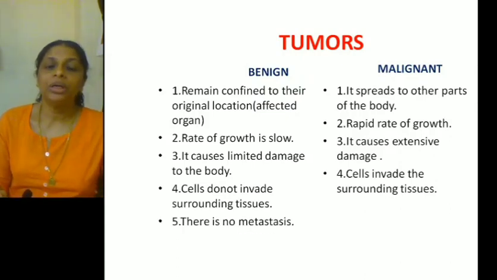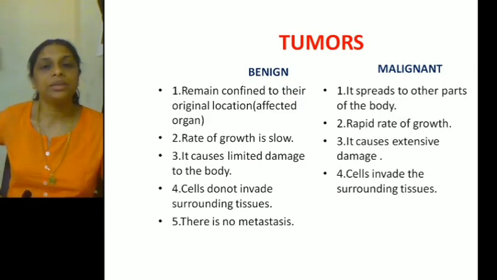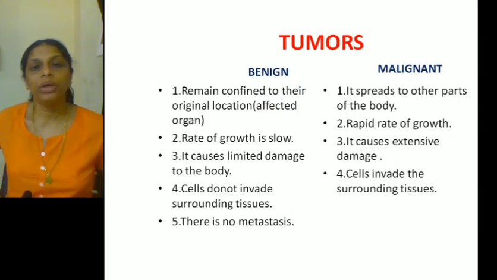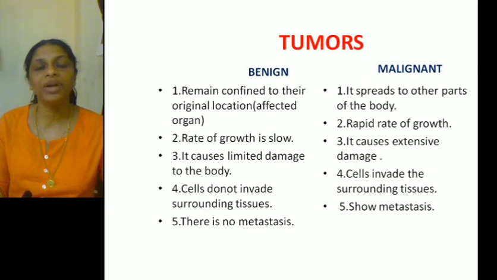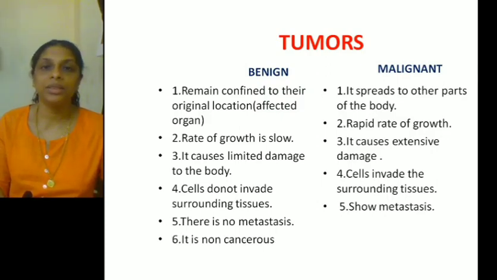Coming to the next point, benign tumors do not show metastasis. As I've told you, what is metastasis? Metastasis is the spread of cancerous cells from one part of the body to the other. Whereas in the case of malignant tumors, the cells show metastasis. They move from one part of the body to the other. Then benign tumors are non-cancerous, whereas malignant tumors are cancerous. So these are the differences between benign tumors and malignant tumors. Very important from the examination point of view.